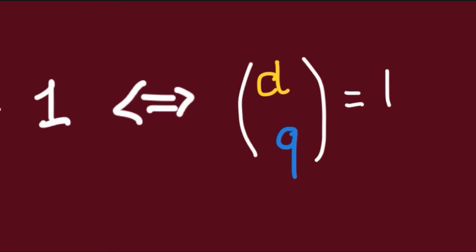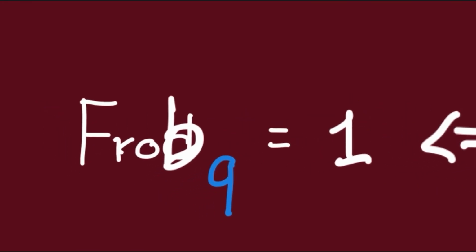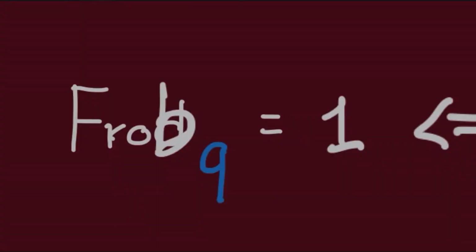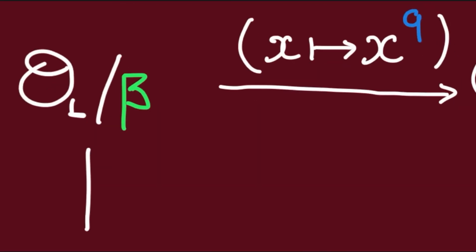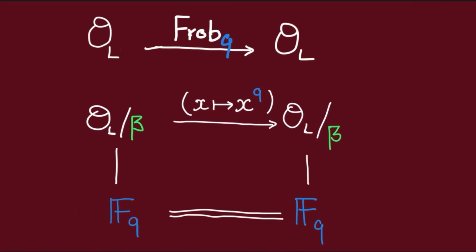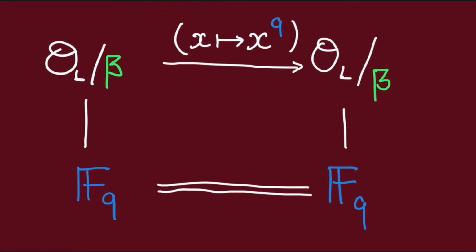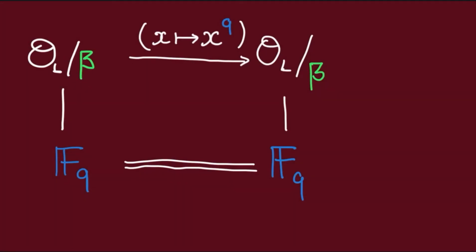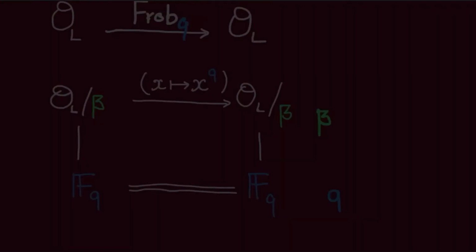Let us explore what it means for this Frobenius Q map to be the identity. To this end, let us revisit the definition of this Frobenius Q map. Recall that it was defined as a lift of the Q power map on the field OL mod beta, where beta is any prime lying above Q.